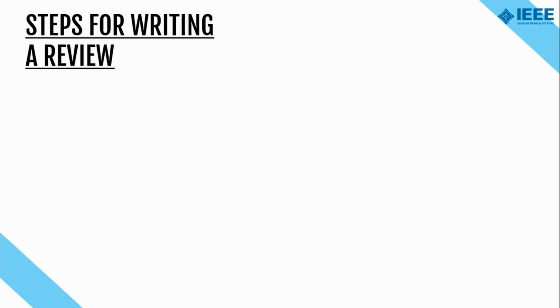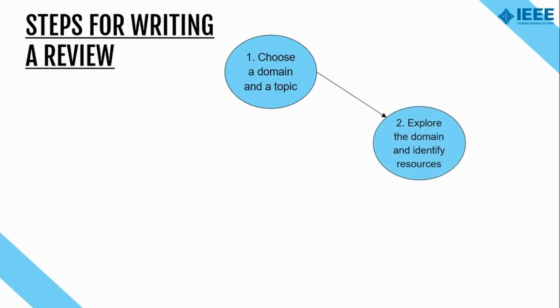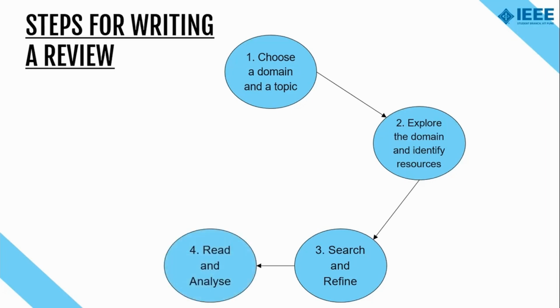Now let's take a look at the steps for writing a literature review. So at first, choose the research domain and also the topic or the research problem. The next step is to explore that particular domain and enlist the findings from past research by identifying the correct resources from which we have referred the documents. Continue your search and filter out those literatures with the region of interest concerned to your research domain. And then read that literature and analyze it technically with the interpretation of the result and the observations or the findings in that particular literature. And at last, write a review of the same in the previously mentioned structural format.